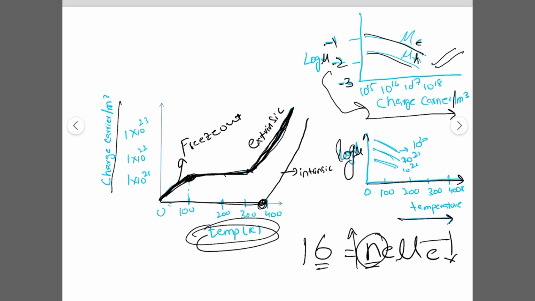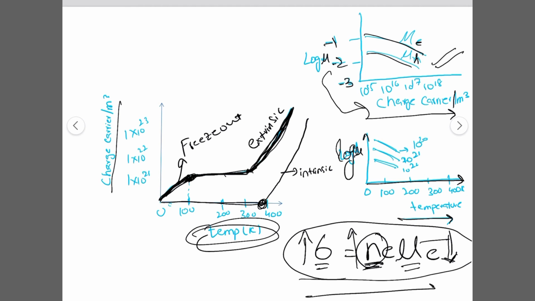As a result, the conductivity of the semiconductor goes up. It means the increase in charge carrier concentration is larger than the decrease in mobility. That's why the conductivity of semiconductors increases with temperature.